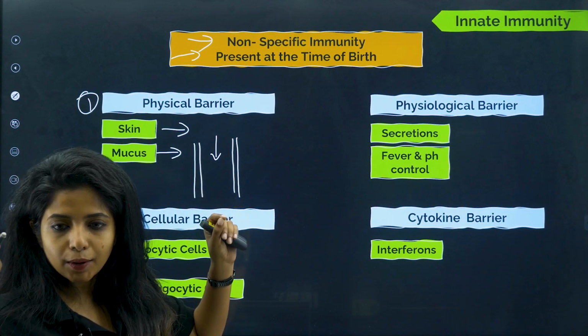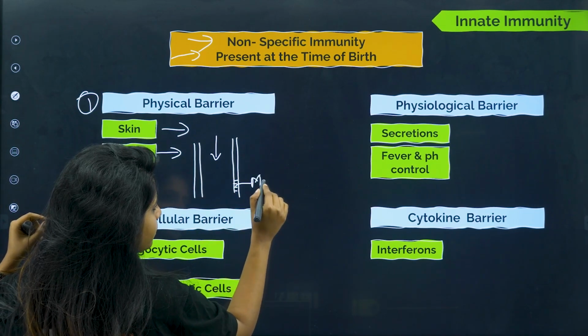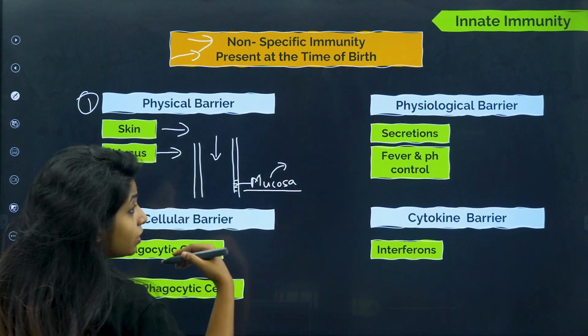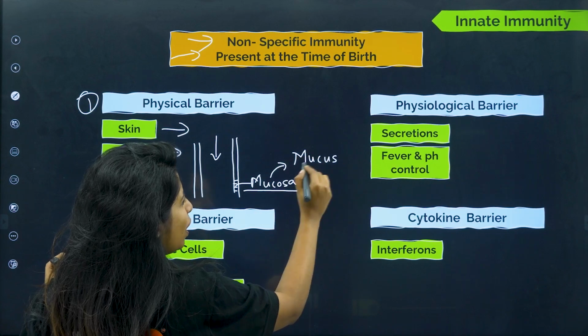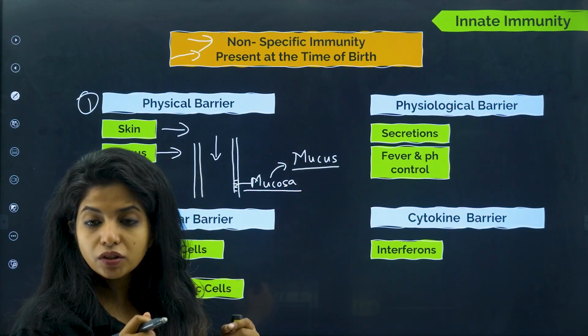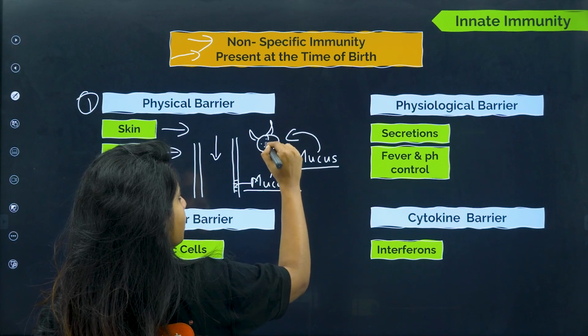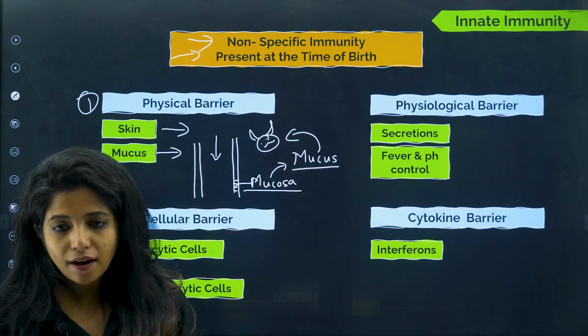The innermost region is known as the mucosa layer, which is actively having cells that release mucus. Now you know how slimy mucus is, and what does this mucus do, children? Mucus will obviously trap antigens or pathogens.